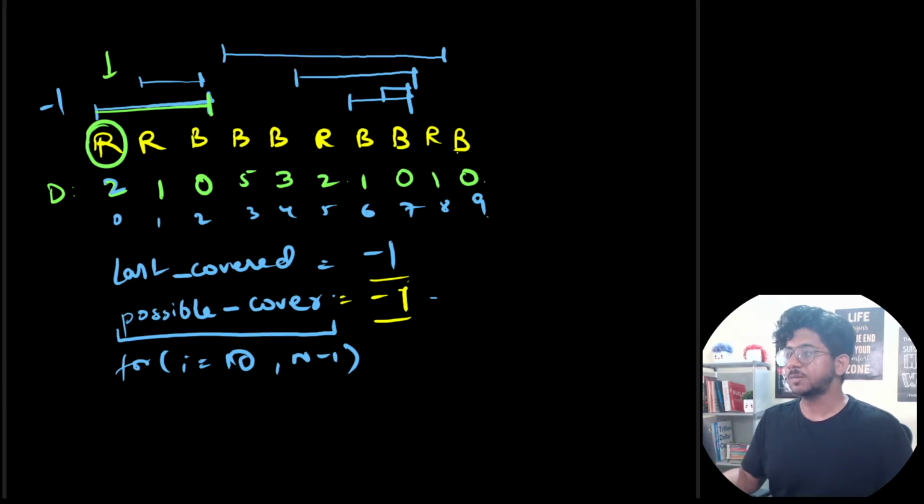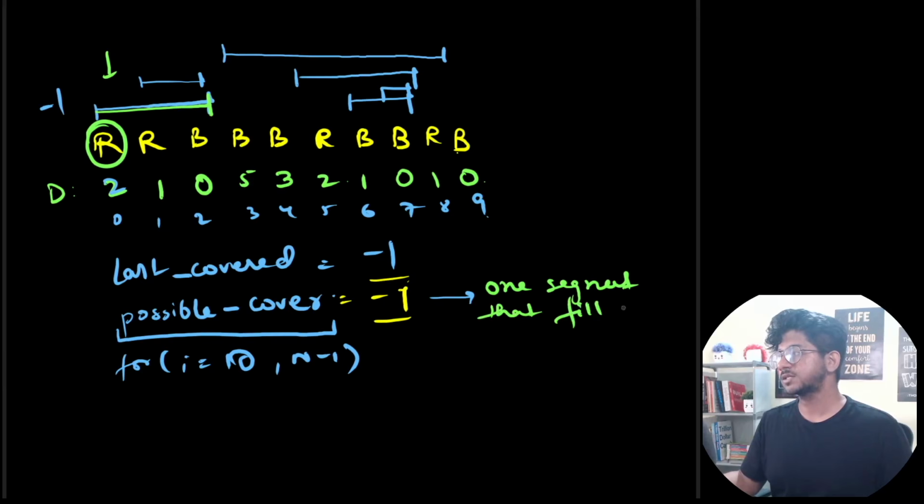Okay. So possible cover is going to maintain the one segment that spills to the rightmost element.